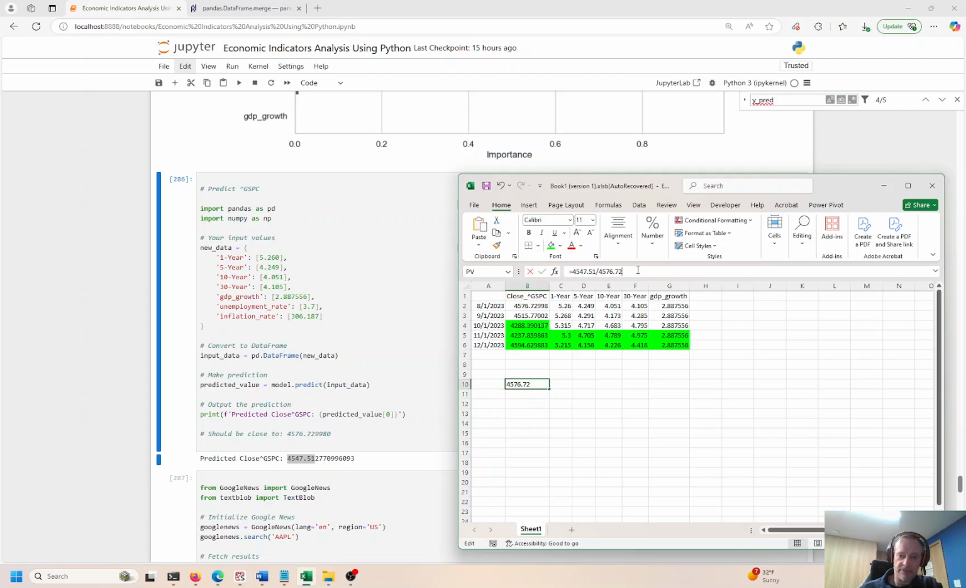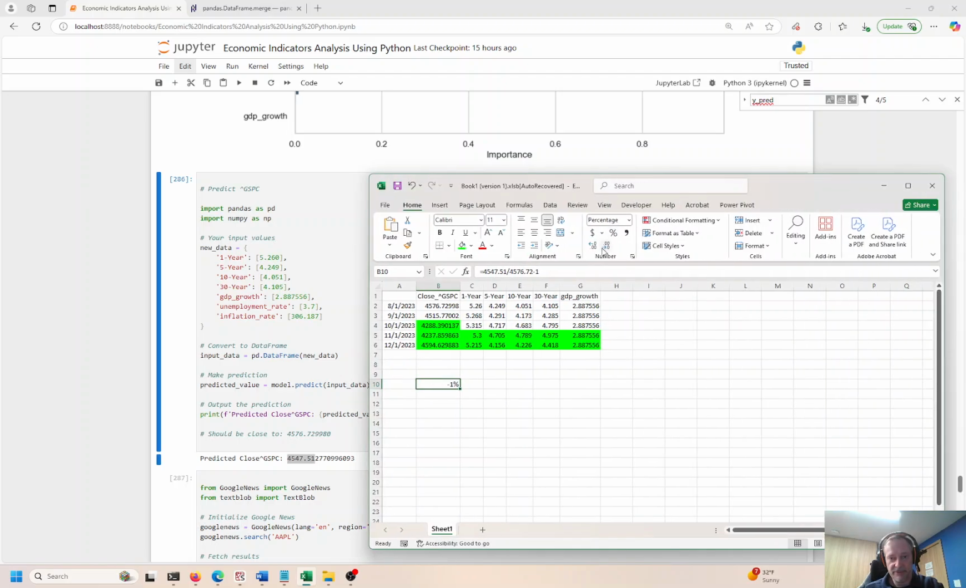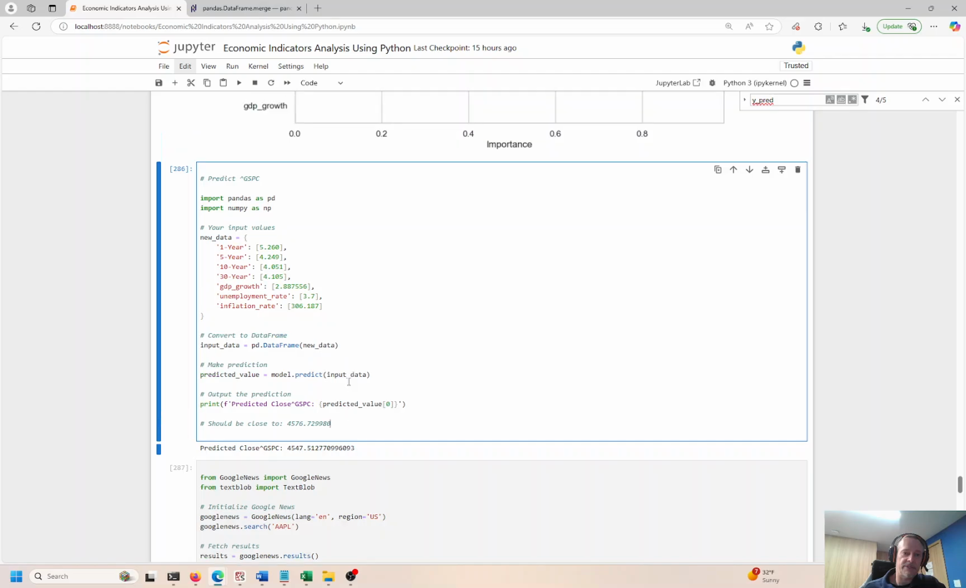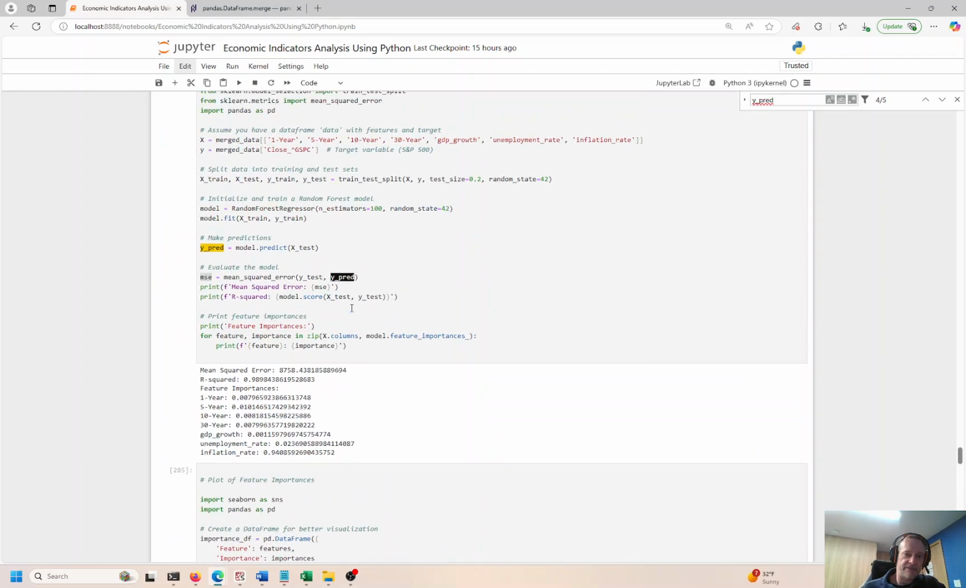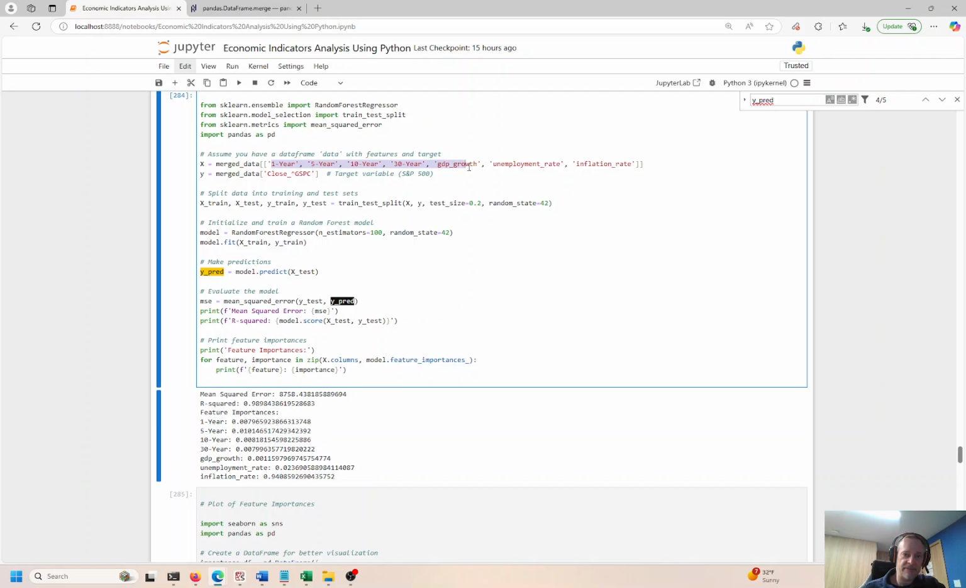Let's subtract 1. Okay, division happens first. That's the order of operations. And you have a percent return of close to 1%, but is off by a couple decimal places. If you put the decimals on there, 0.06. So 0.6% off, pretty accurate. We're making pretty accurate predictions based on these independent variables right here, 1, 5, 10, 30.